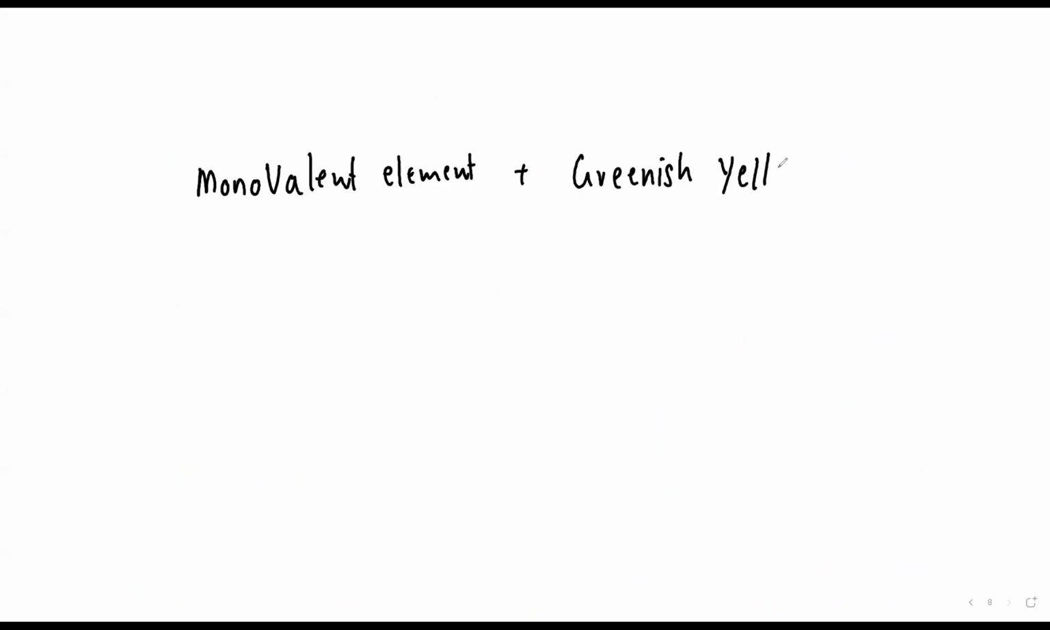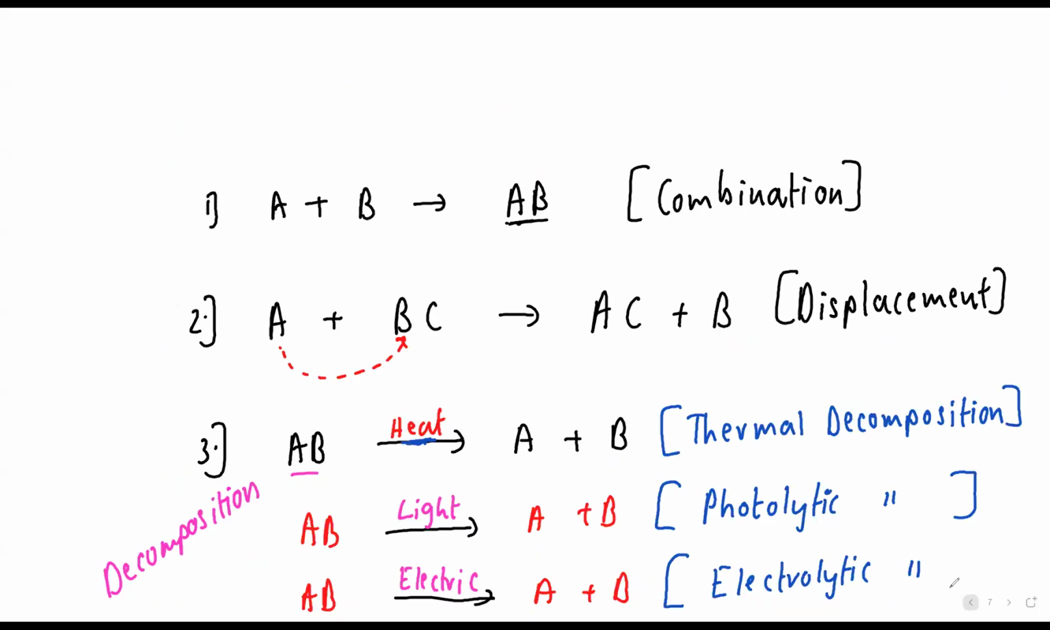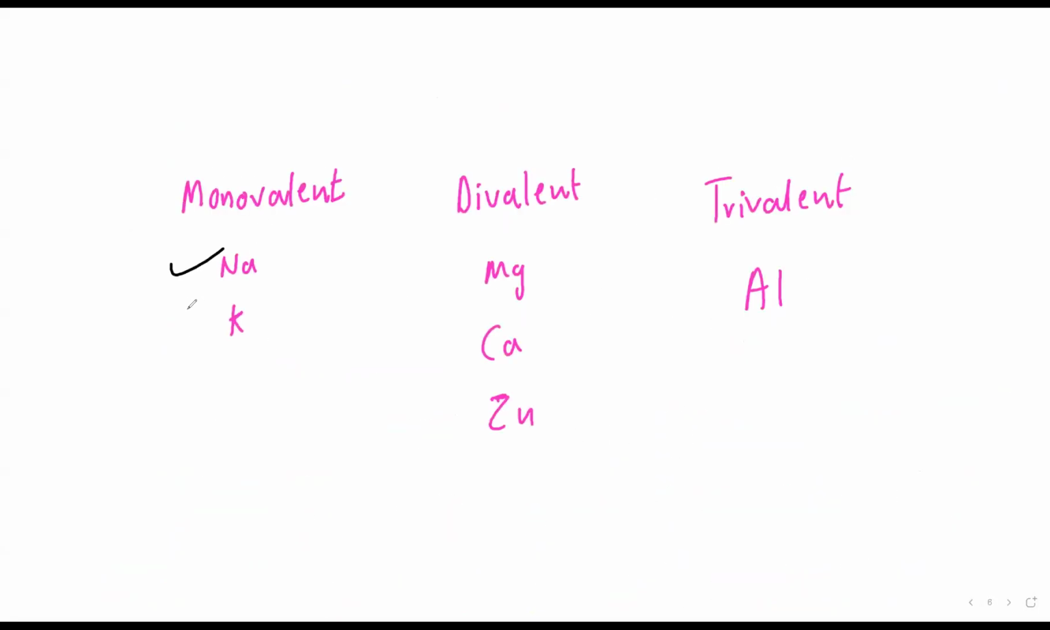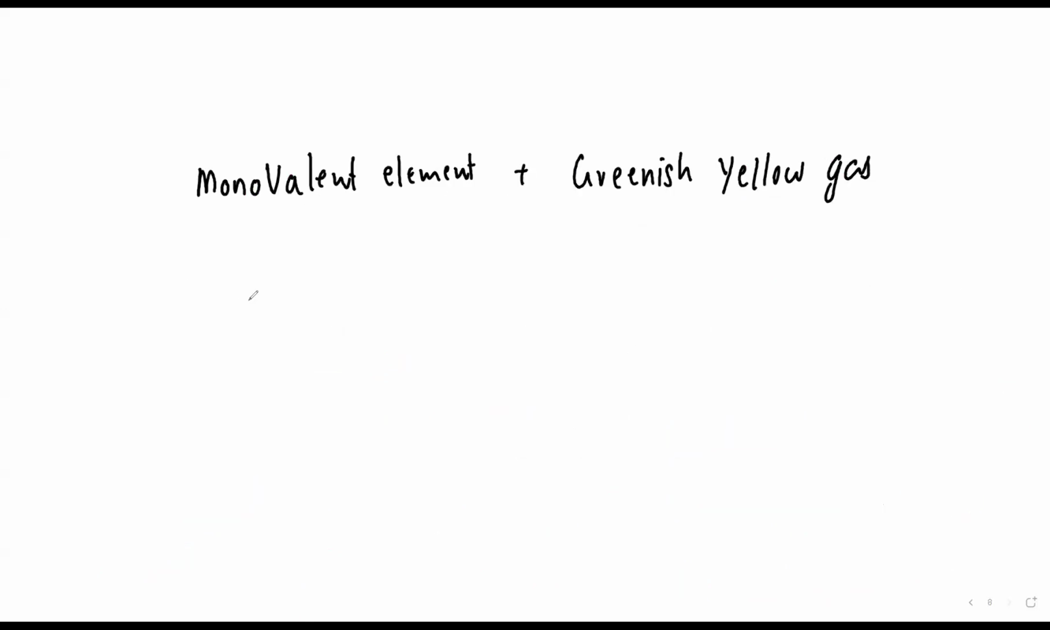So now tell me, beta, who is a monovalent element? Any one you can take, beta. Potassium, sodium, anything. Suppose I take sodium, so I'll write Na. Which was the greenish yellow gas? Chlorine. Very good. Sodium and chlorine will react because sodium valence is 1 plus and chlorine is 1 minus, so I get NaCl. The examiner will not say sodium plus chlorine, he will say monovalent element plus greenish yellow gas.